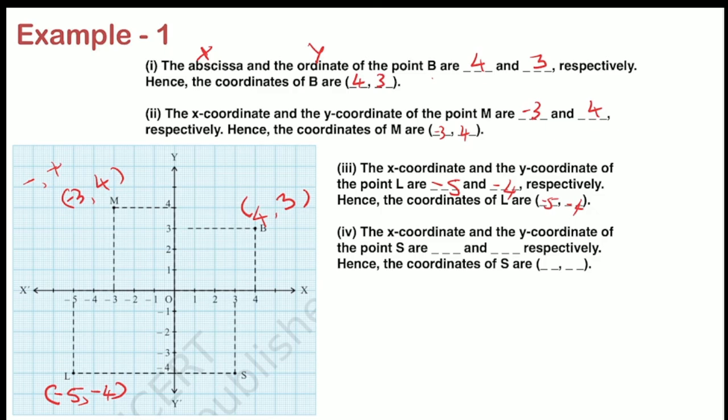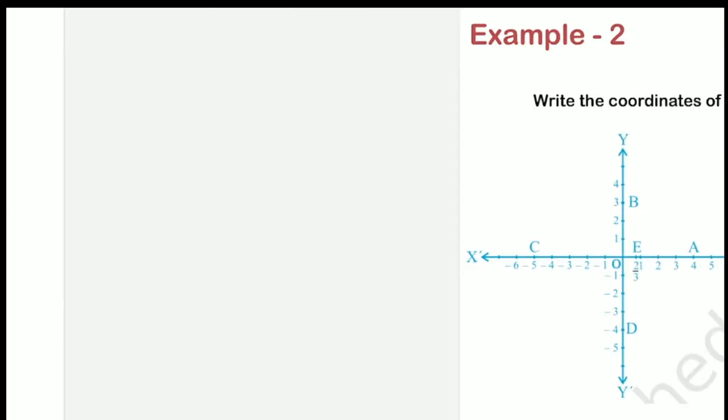Here is our point S in the fourth quadrant. So if I write the coordinates of S, look at the x-axis, it is +3 only. So I write +3 here. If you look at the y-axis, it is -4. So I have to write -4 here. So x coordinate is +3, y coordinate is -4, and coordinates of S are 3 and -4. So much easy, right? This type of question will be asked in your exam. So take care of this.